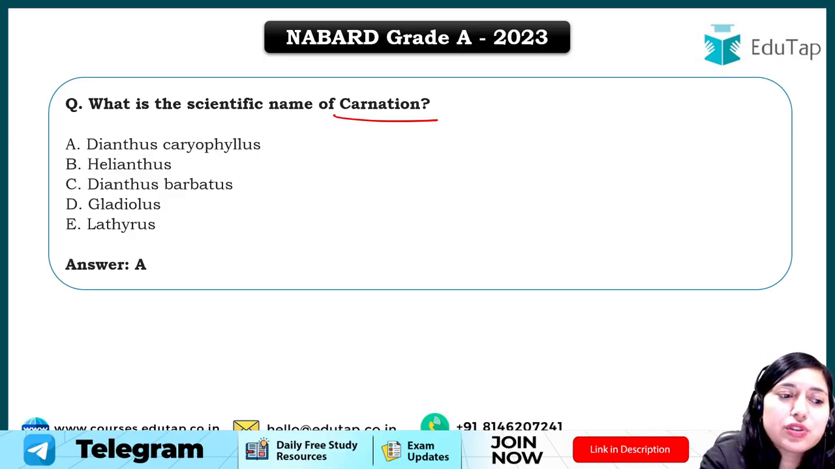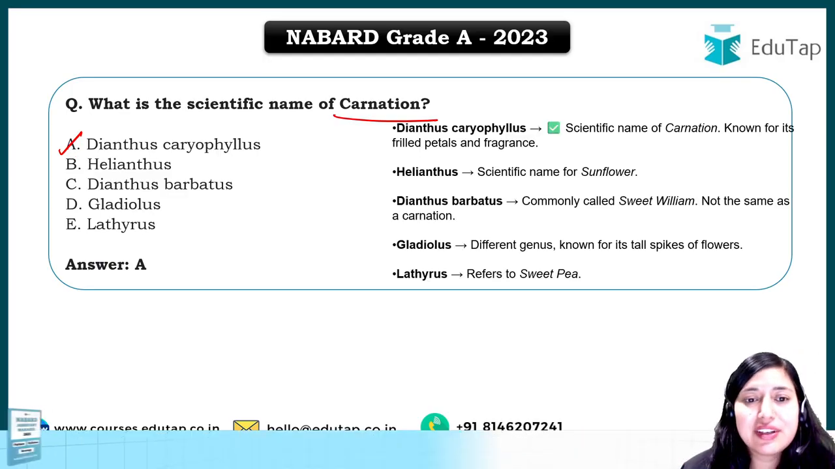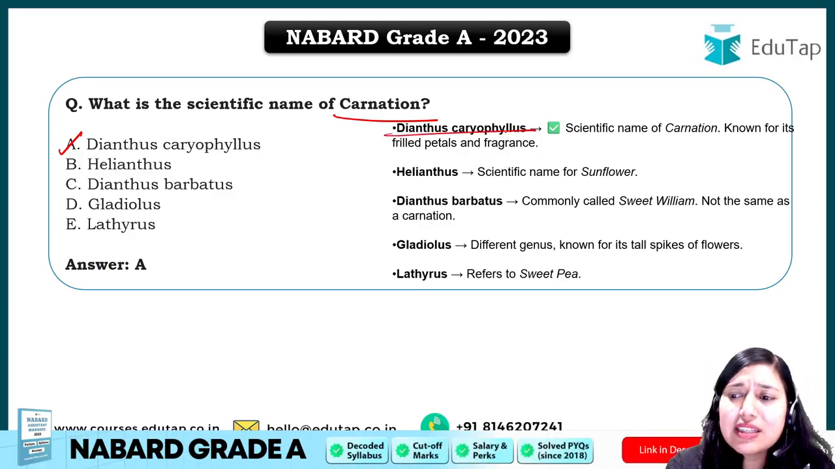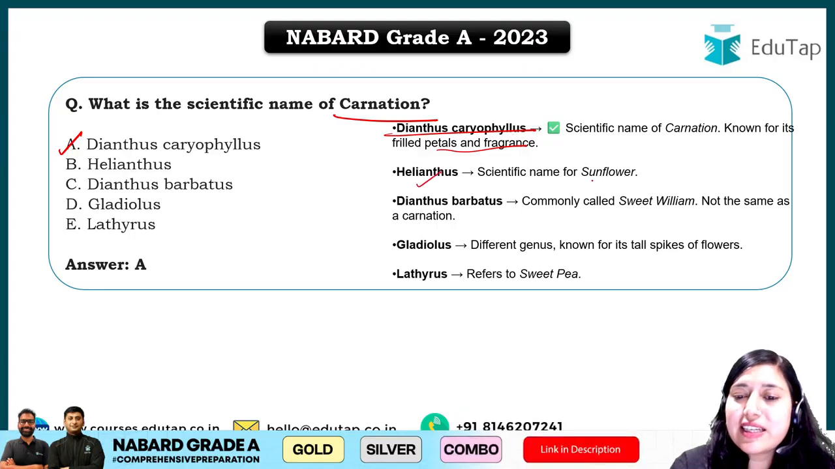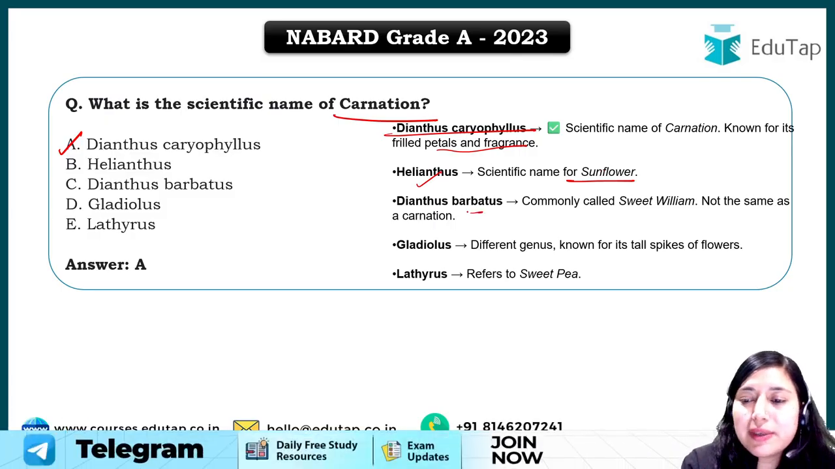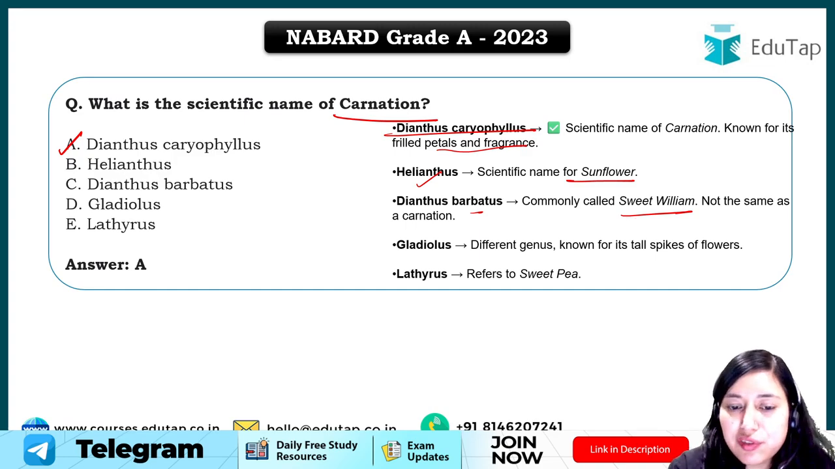The answer for this question was Dianthus caryophyllus, as the scientific name of carnation is Dianthus caryophyllus. Okay? This is a flower which is known for its petals and fragrance. Now Helianthus is basically the scientific name of sunflower, and Dianthus barbatus is the scientific name of sweet william. It's not carnation, it's different from carnation.